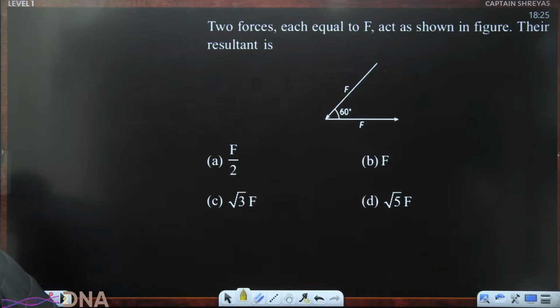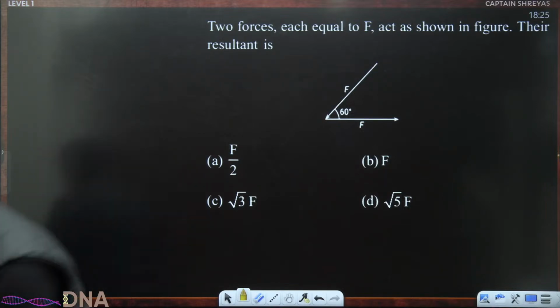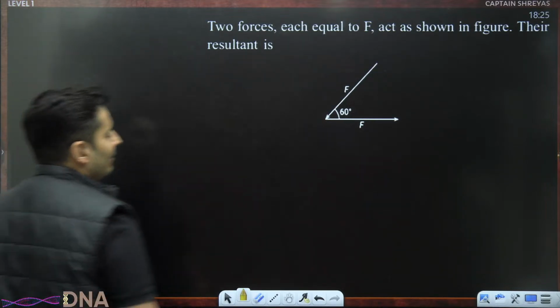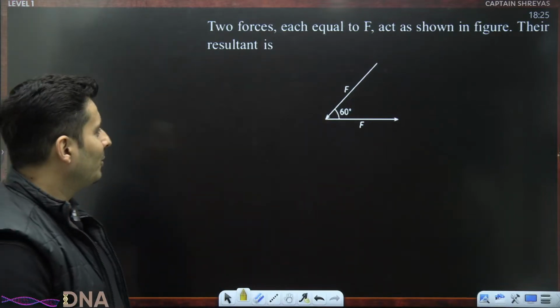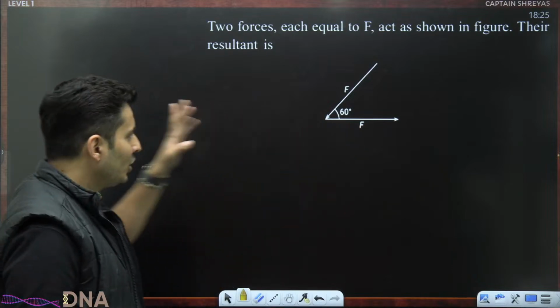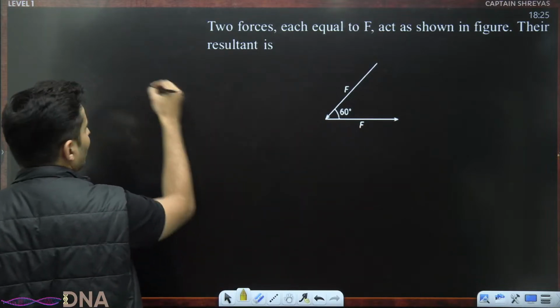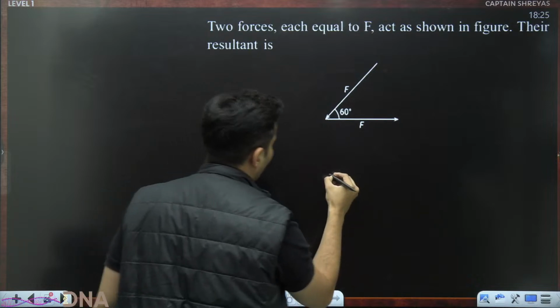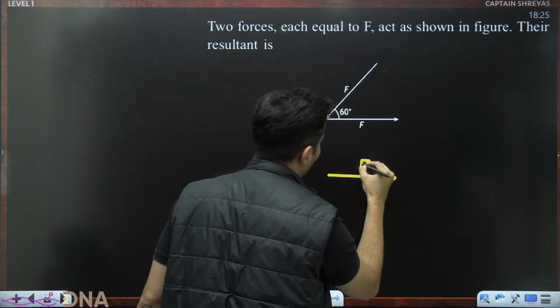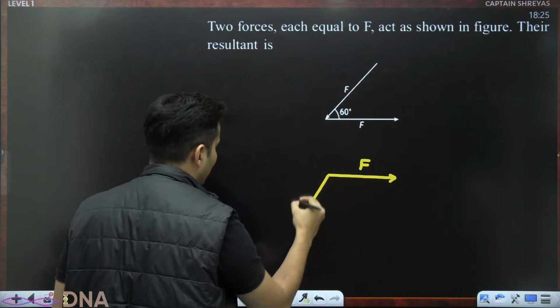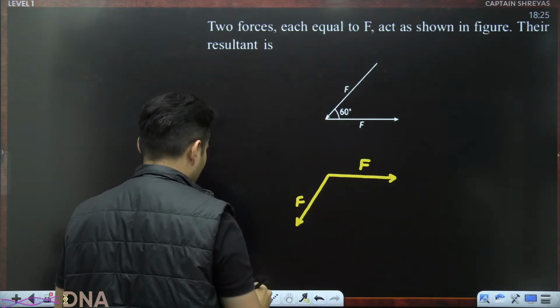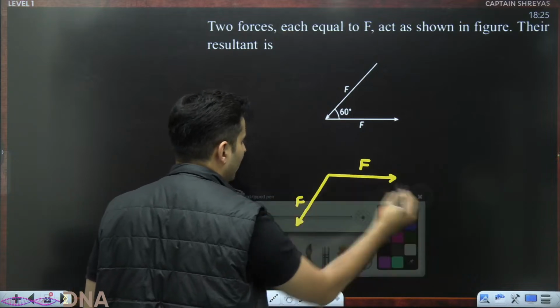Okay, Pratibha Nag saying option C, sir. Okay, we'll see whether it is C or not. All right. First of all, the angle between the two vectors is not 60 degrees. Let me tell you, because this is a head, this is a tail, so that is not the right angle. So slide this vector down. Keep this vector F horizontal as it is. Slide it down like this. This is also F. So realize one thing, very, very important.